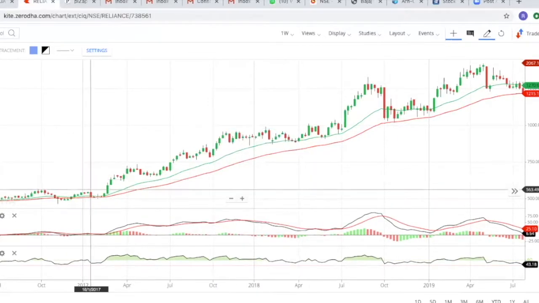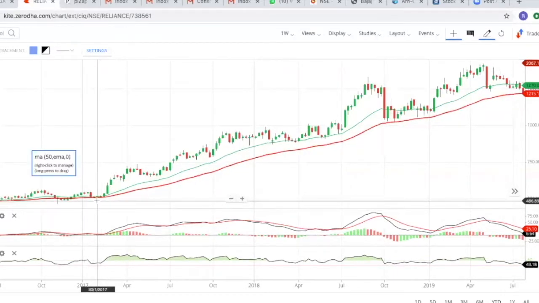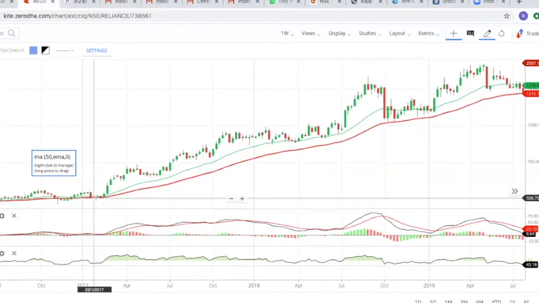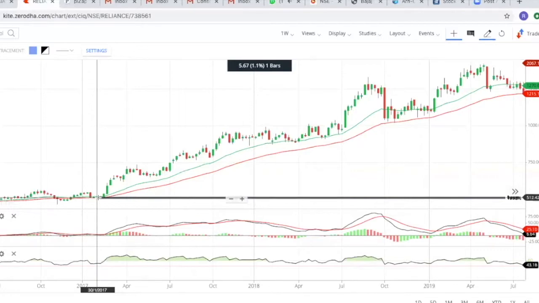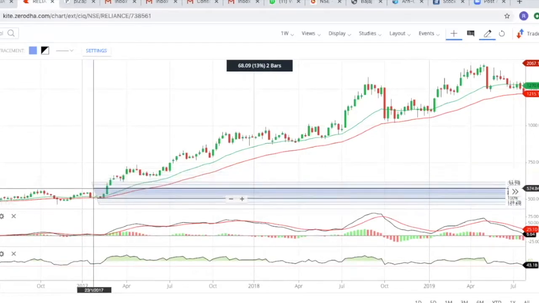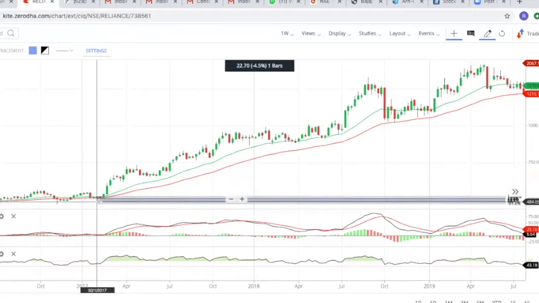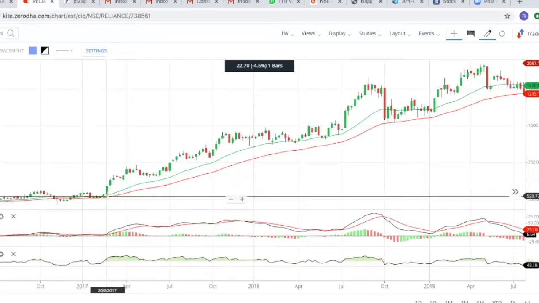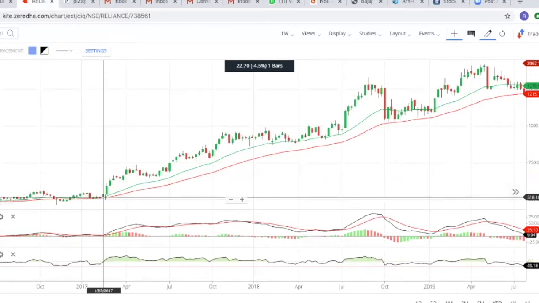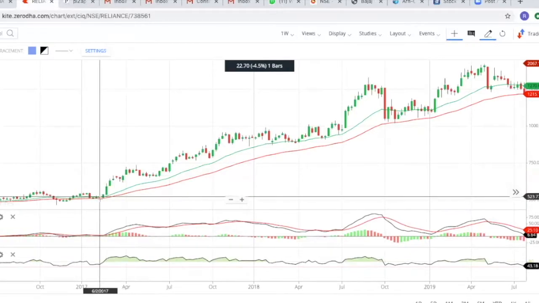When we can see the market is moving up, let's draw. You have to draw from the low end of the market to the high end. Suppose you have purchased a stock here, around 13th of Feb 2017, at a price of around 526 rupees.